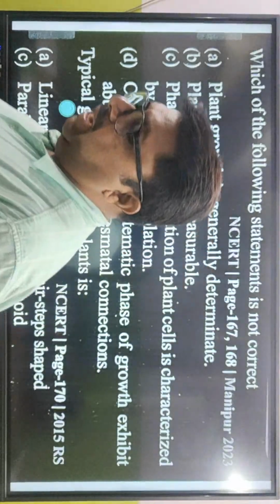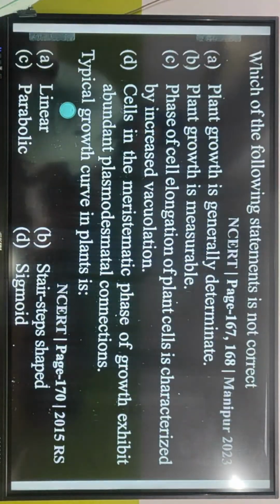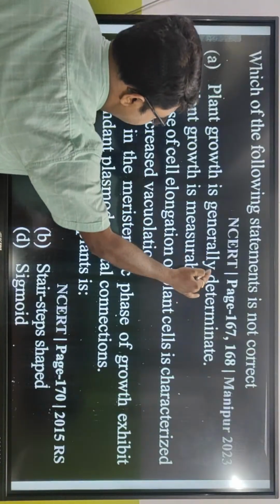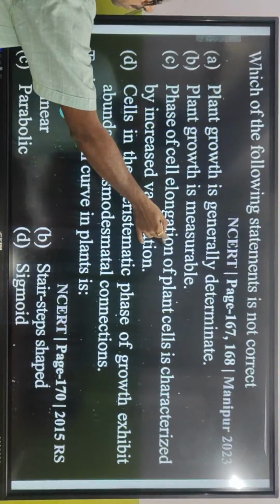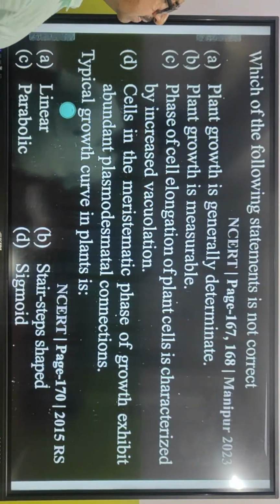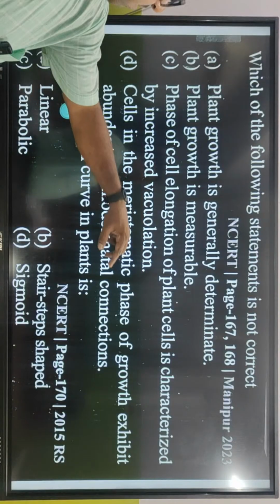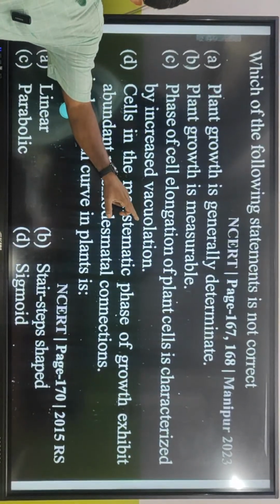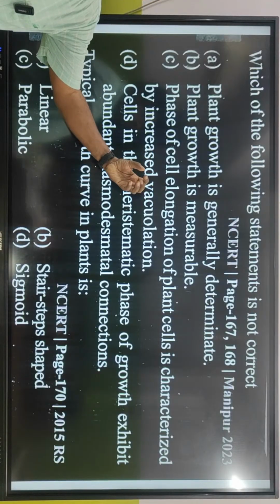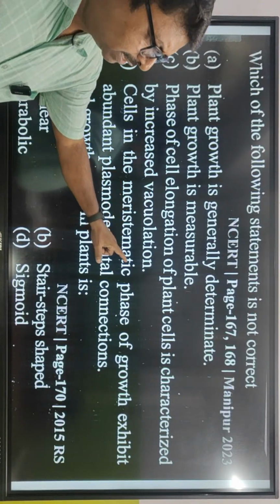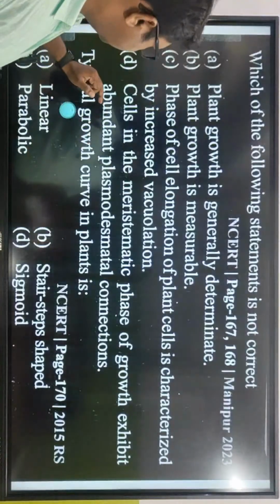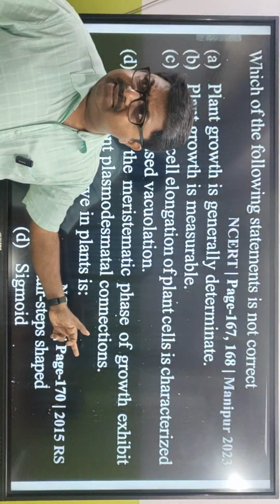Very good. Plant growth is generally determinate. Normally it will be what? Indeterminate. Plant growth is measurable. Okay, the phase of cell elongation of plant cells is characterized by increased vacuolation. Yes, it's right. The vacuole size increases. Cells in the meristematic phase of growth exhibit abundant plasmodesmal connections. Yes, that was the point.